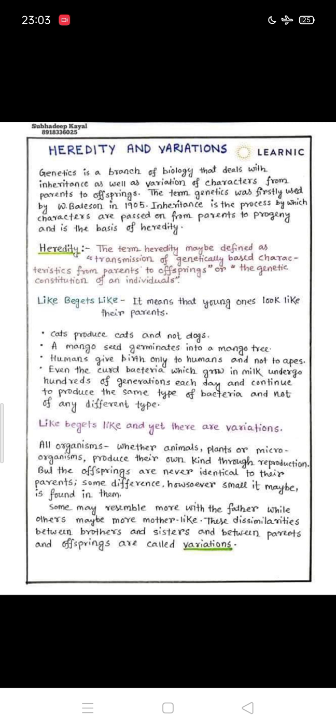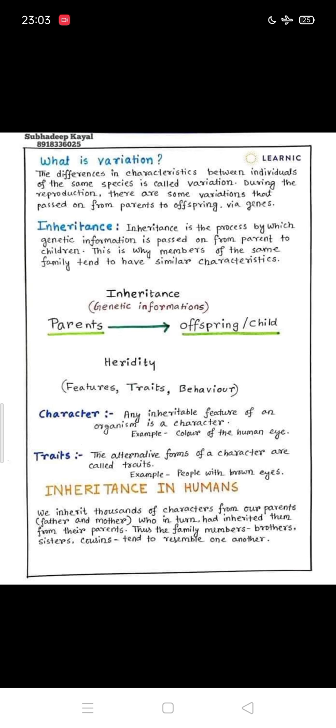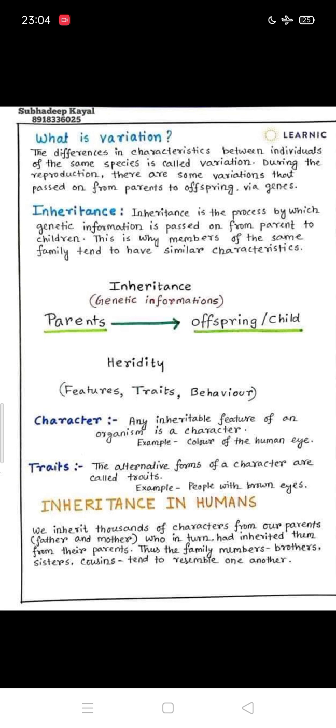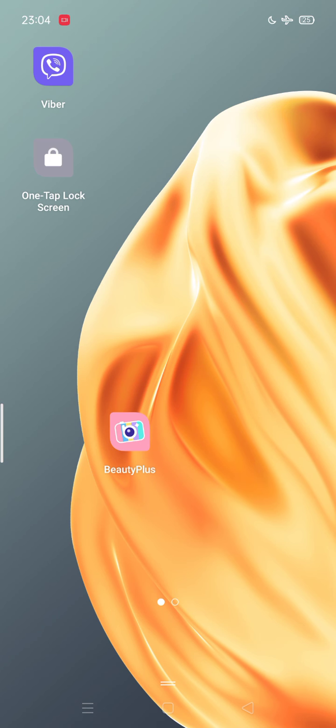So we can easily define variation. What is variation? Variation is the difference between the parents and the offspring, and variations are also the differences between two siblings. They make up the variations and they cause genetic diversity. So what is variation and what is inheritance? Variations are the differences in characters between individuals of the same species.